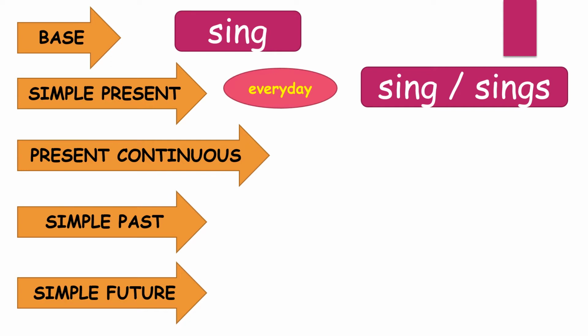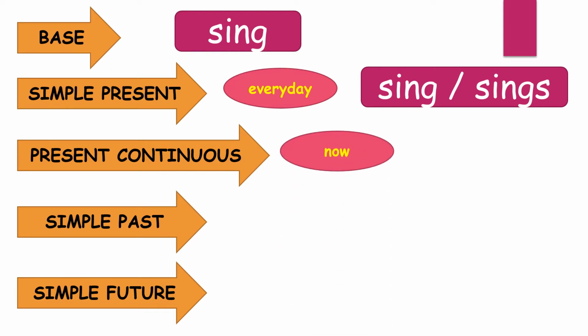They sing every day. They is plural, so we don't add s to the verb. However, if the subject is I and you, we also don't add s to the verb. I sing every day, you sing every day.